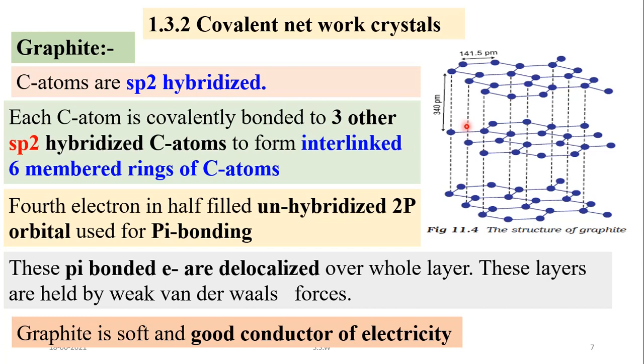So there may be a question on this point, that is, explain why graphite is soft and a good conductor of electricity though it is a covalent network crystal. So graphite is an example of a covalent network crystal, but because of the delocalized pi bonded electrons, graphite is soft and a good conductor of electricity at high temperature.